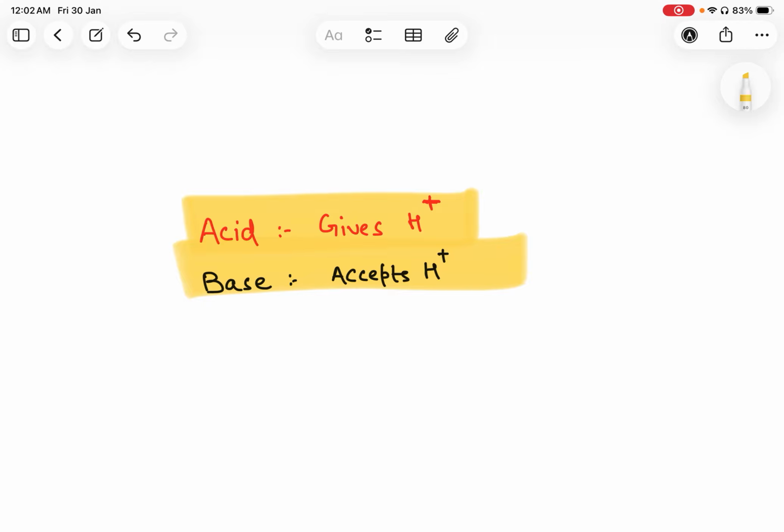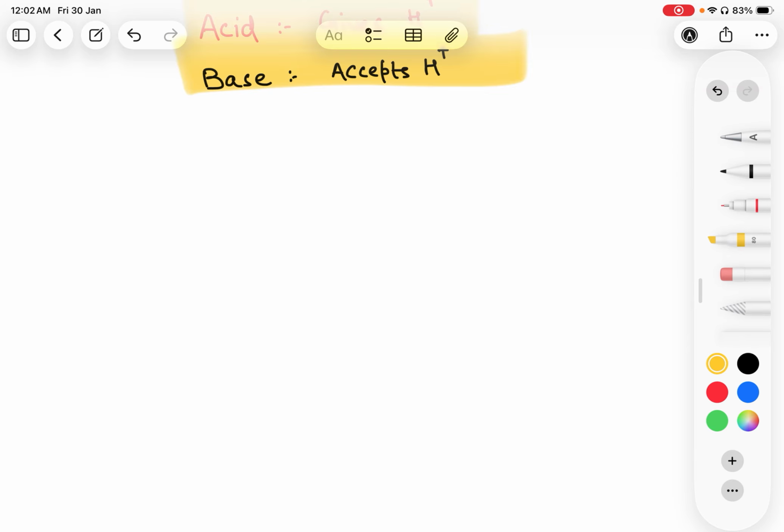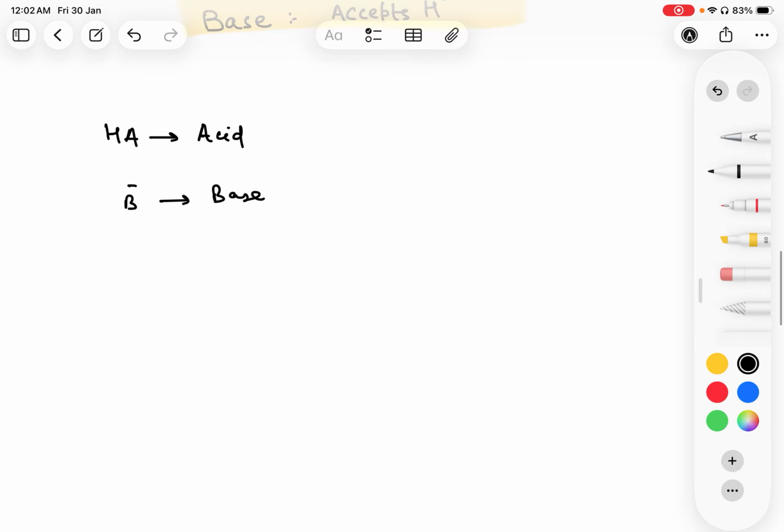Now, let's understand the acid and base concept more deeply. Suppose I write HA to denote an acid, whereas B- denotes a base. What happens if an acid loses a proton?